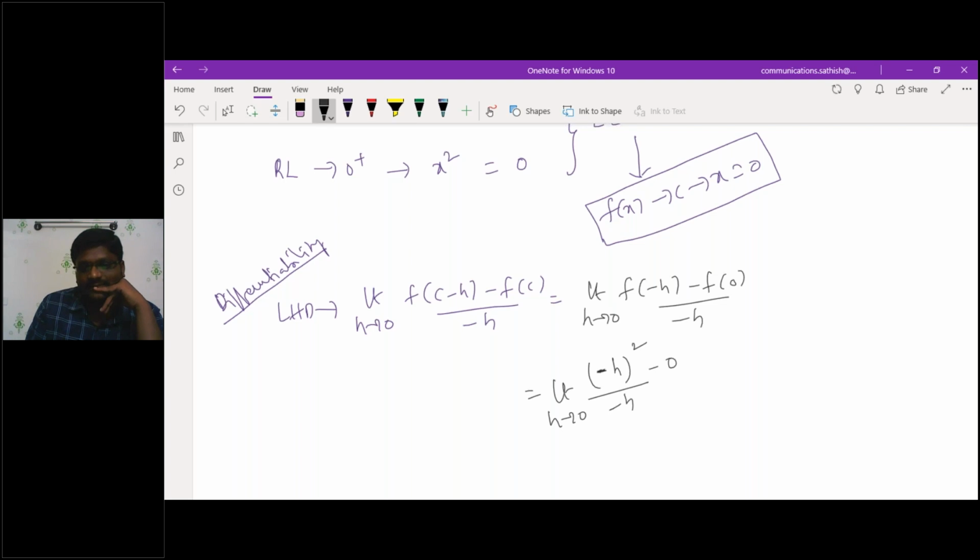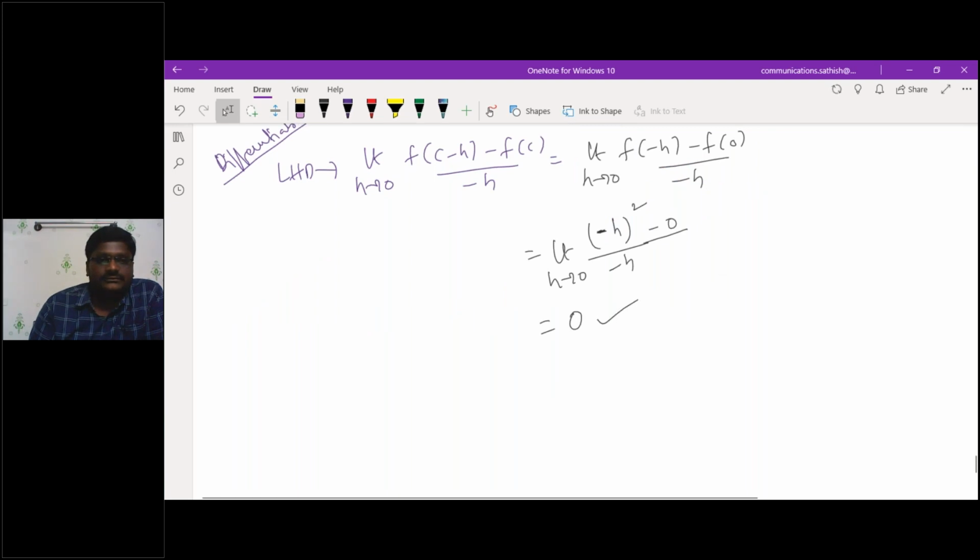Are you following me or not here? Is there any doubt? Then anyhow, this is minus 0. If I am keeping h as 0, you will have it as 0 only.